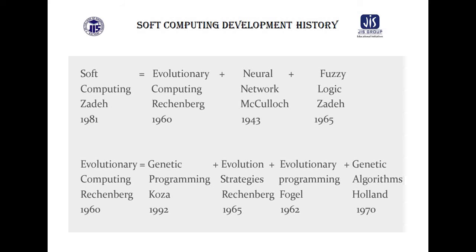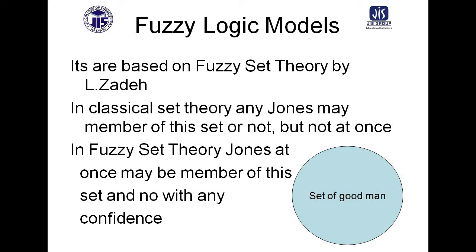So here, evolutionary computing has a different story. Evolutionary computing means genetic programming, evolutionary strategy, evolutionary programming, and genetic algorithms. These are the techniques, and the names of the scientists who proposed them are given. So the fuzzy logic model, the fuzzy set, was mainly proposed by Zadeh.